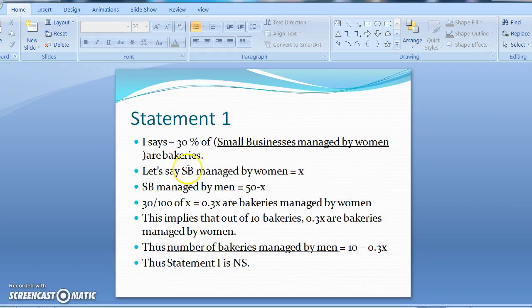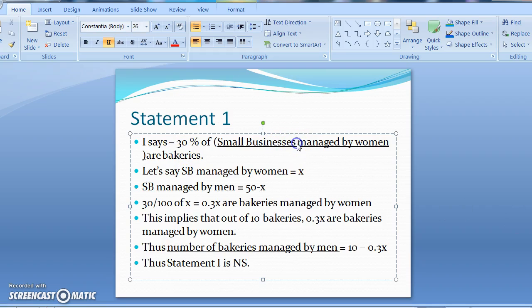If you were to translate only till here, we would say 30% of small businesses would be 30% of 50, and you would say 15 are bakeries. It would be completely wrong, because this "of" is small businesses managed by women. Please pay attention to this. This is a very typical error which happens in GMAT. Whatever is underlined, I'm repeating it several times because I want you to make sure that you do not make this mistake in the test.